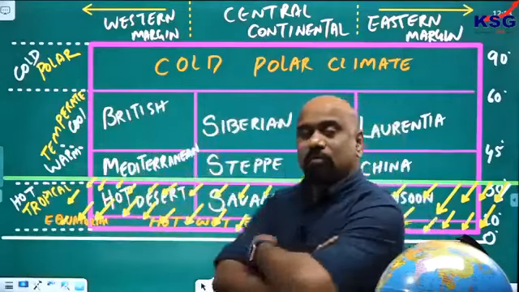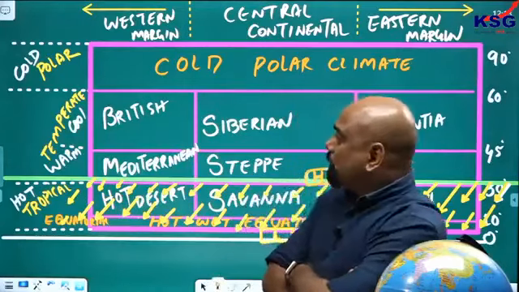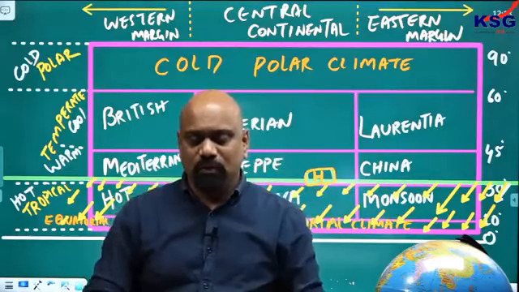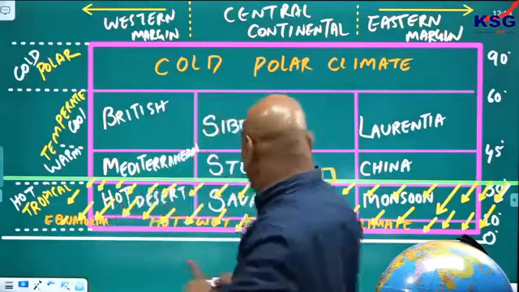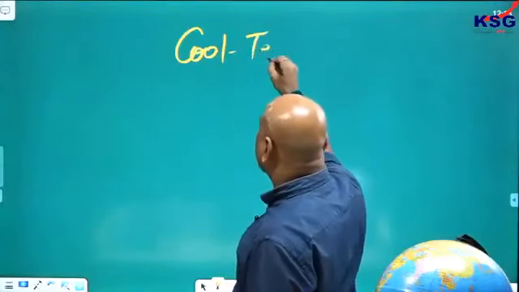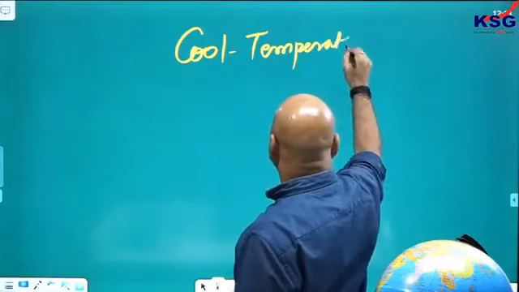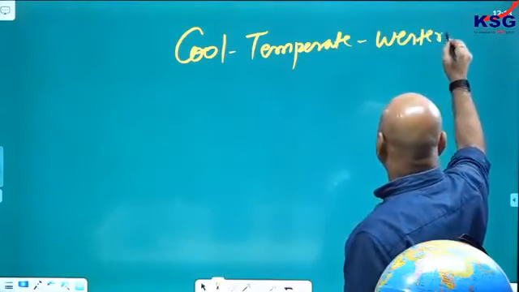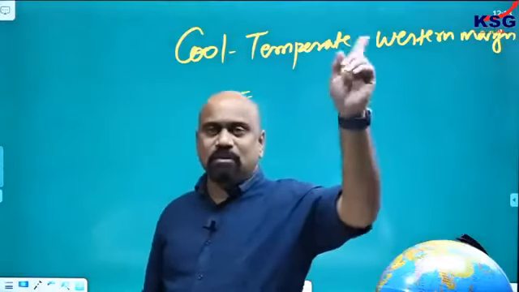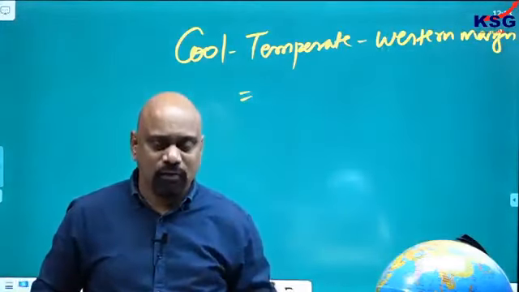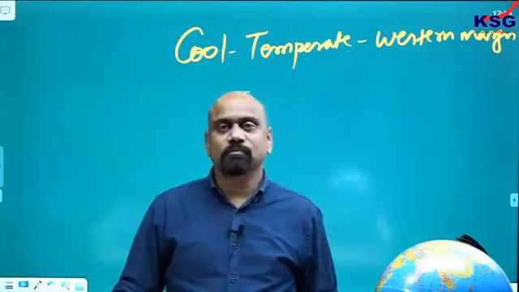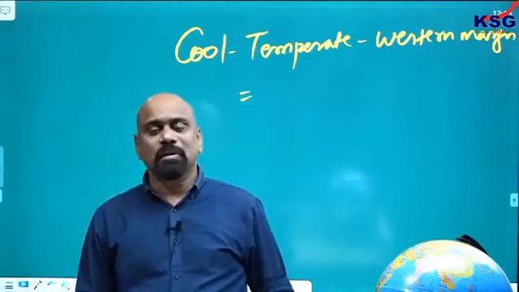If it is done, please tell me, which climate is the cool temperate western margin climate? Tell me, not by looking at this.